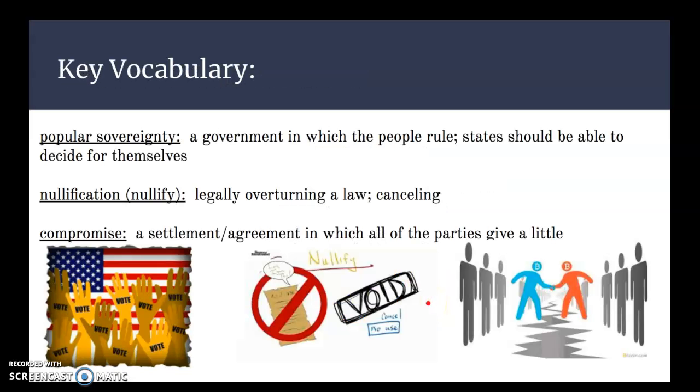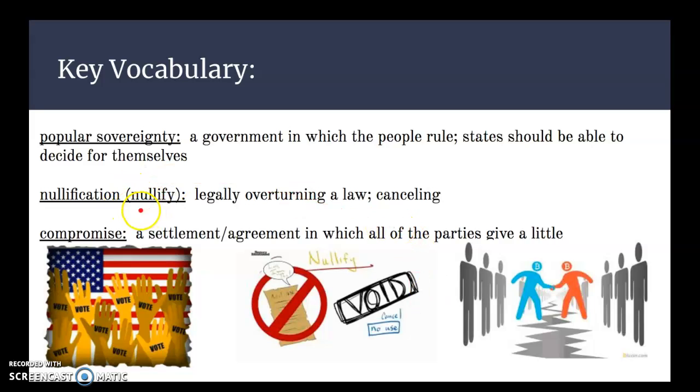So, key vocabulary for today. Popular sovereignty, you all already know what that is. It's a government in which people rule. And it has another meaning in this context that we're going to be exploring now. It also means that states should be able to decide for themselves. Well, decide what for themselves, you might be asking? Well, just hang on. We're going to get to that in a second.